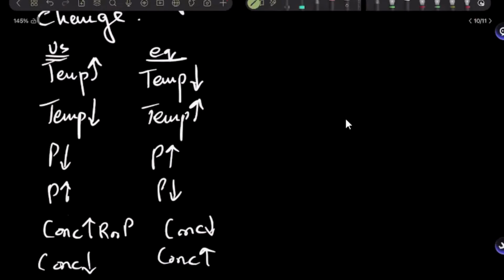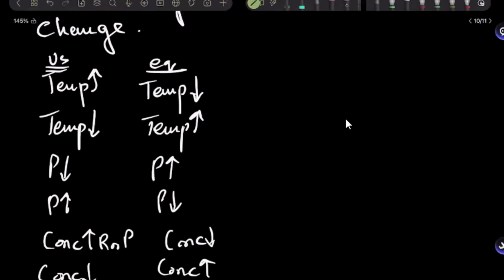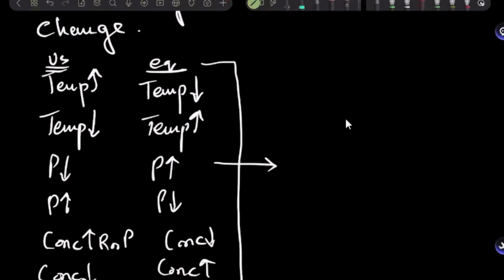Now we do know that equilibrium is counteracting everything that we've done, but how does it do that? Any ideas? How does equilibrium counteract the changes? Maybe if temperature is affected, it lowers the temperature by changing the pressure and the concentration? No, no. There's no relationship between any of these.